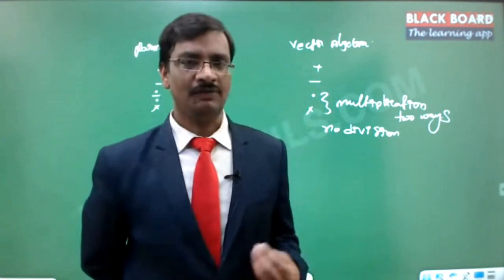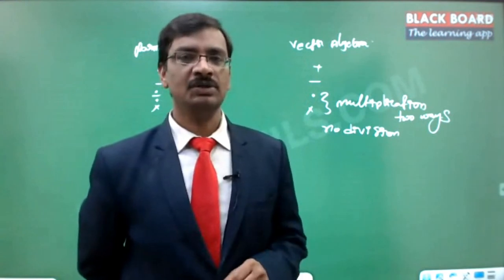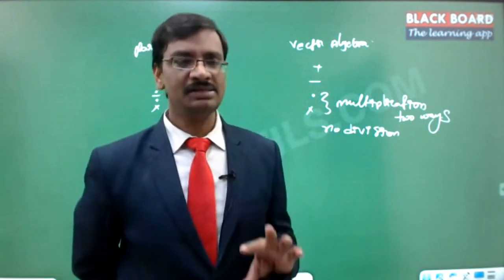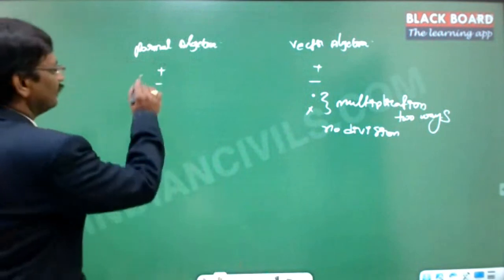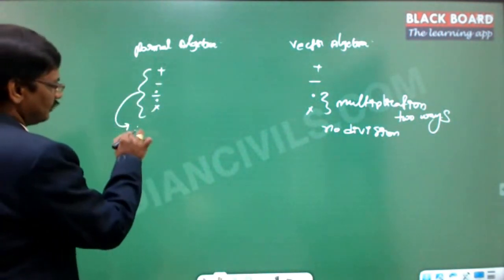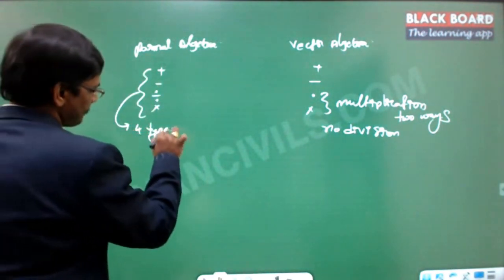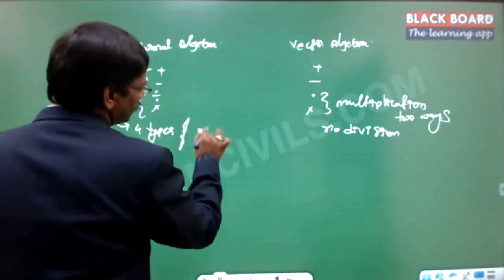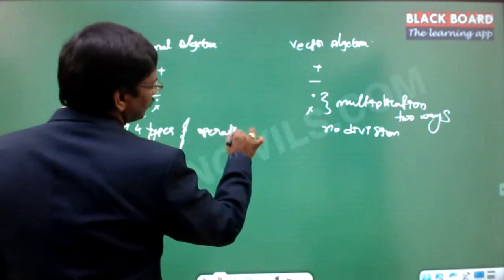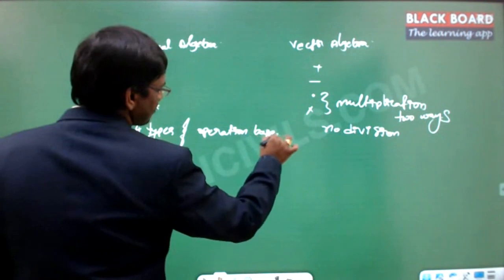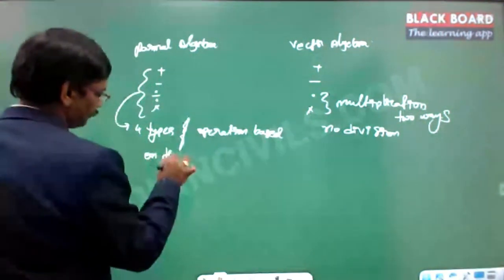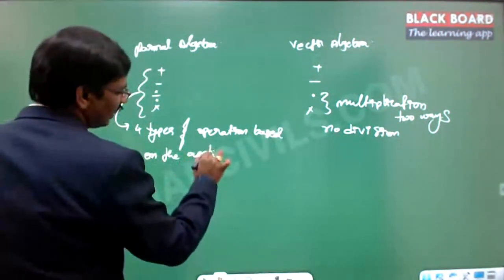For us, we need certain operations which need to be simplified. That is the reason we came up with 4 different types of operation, based on the application only.